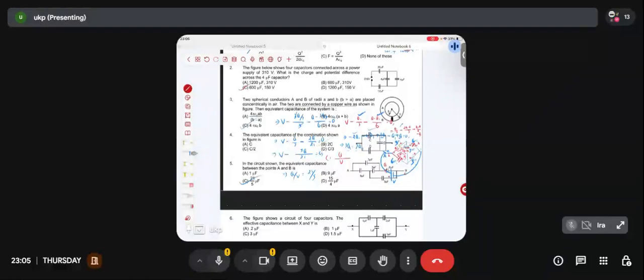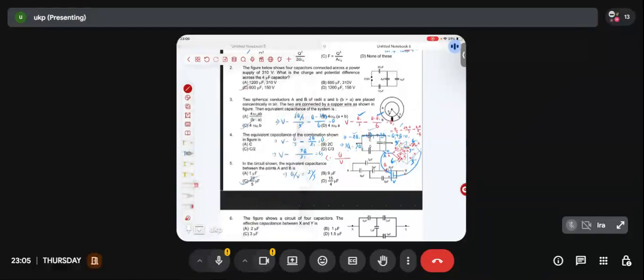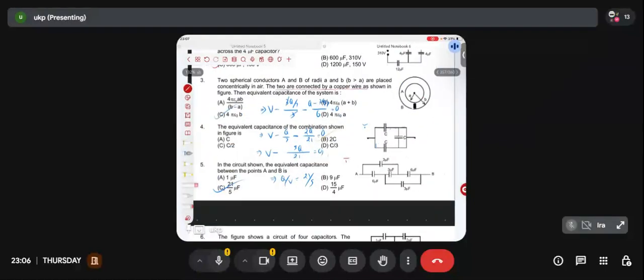Any doubt in any step, please ask. Okay? Guys, just a moment. Are you being able to read this, or is this completely illegible? Legible, right? Otherwise, I'll be writing somewhere else. Are you being able to read it properly? Anyone confirm me? If you are having any issues, I'll be doing somewhere else. The reason I have been doing this here only, because it will be easier for you to check the problem and do the solution side by side. Otherwise, I have to scroll up and down continuously. Okay? Good. So Q by V is coming out to be 21 upon 5.